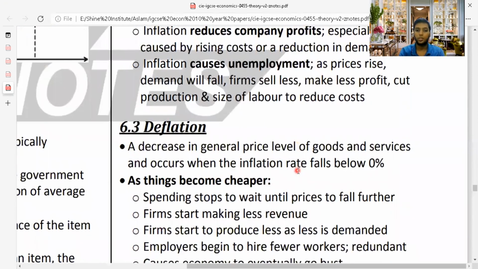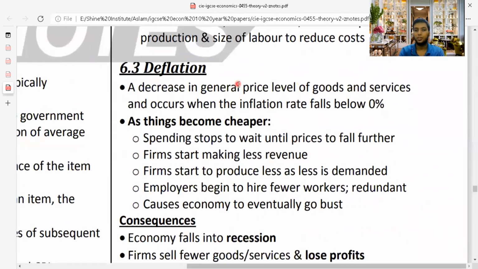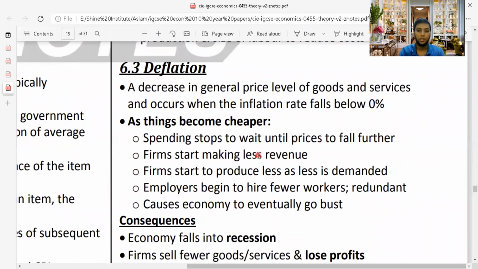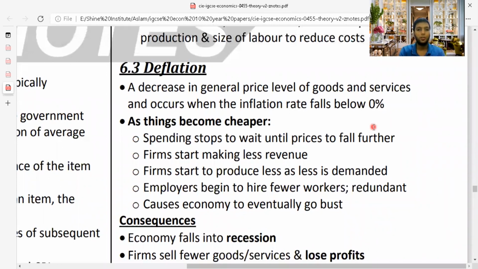So then we move on to the next part, deflation. What is deflation? Let's see. Now we went through inflation; deflation is a decrease in the general price level of goods and services, and occurs when the inflation rate falls below 0%. Which means you are buying a certain good, maybe you bought it for 60 rupees earlier, now you spend 54 rupees, 50 rupees or 40 rupees, so you are going to buy it much cheaper. That's a good thing for a country.